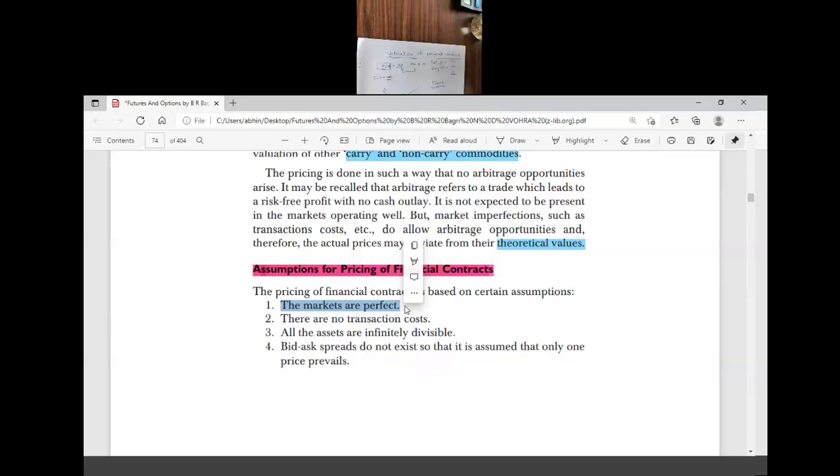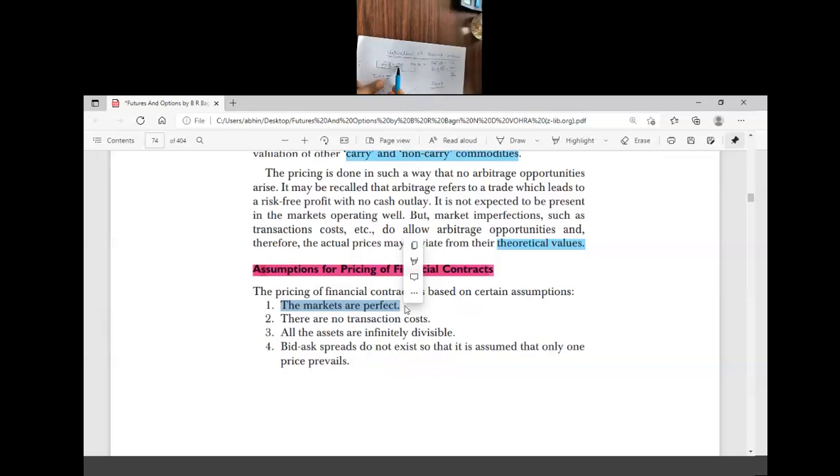Why do we need intrinsic value? So we can compare it with the market price and see whether it is undervalued or overvalued. If it is undervalued, then go for a buying decision. If it is overvalued, then go for a short position.